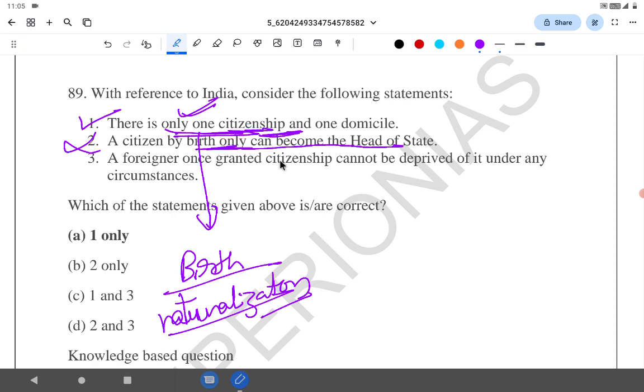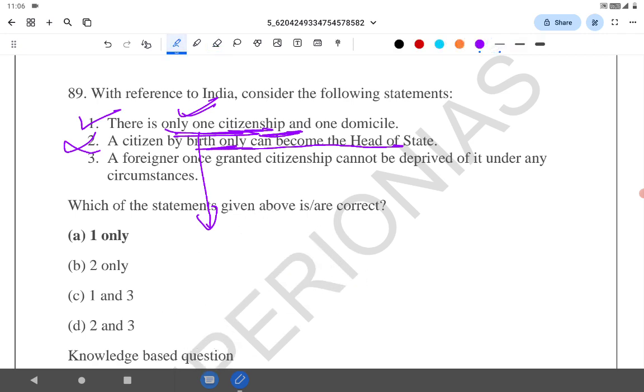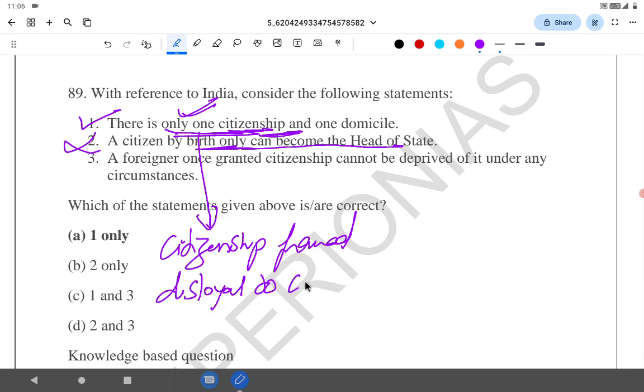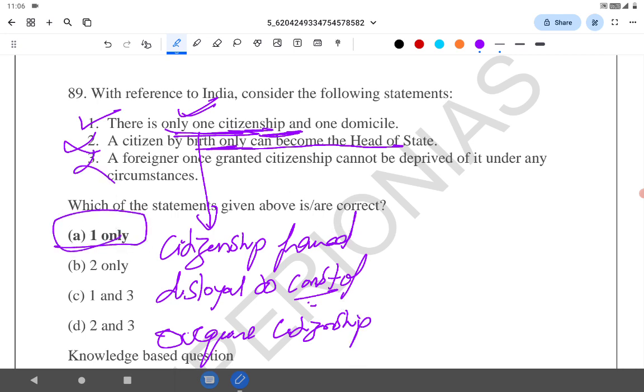See, if the foreigner is granted a citizenship once, actually it can be deprived if the registration for the citizenship was fraud. If they are found disloyal to Constitution of India, they can be denied. If they voluntarily acquire citizenship of other country, they can be denied. So even 3 is wrong. Answer is 1 only.